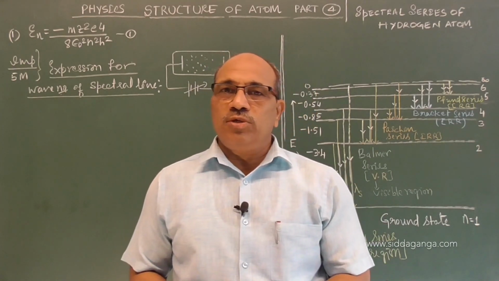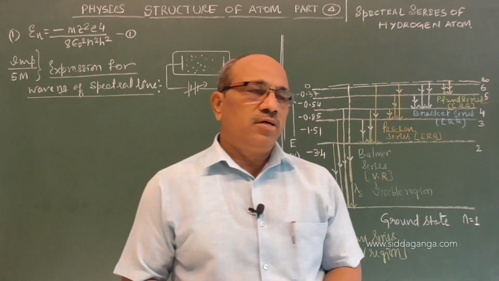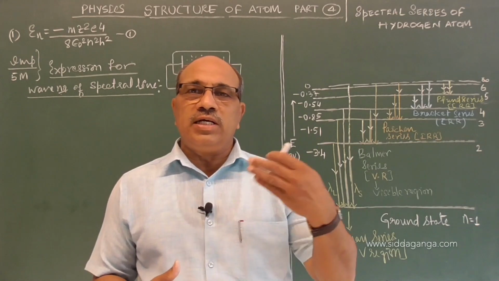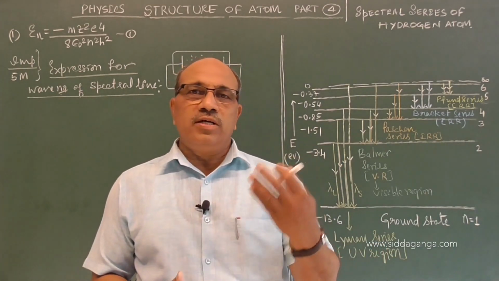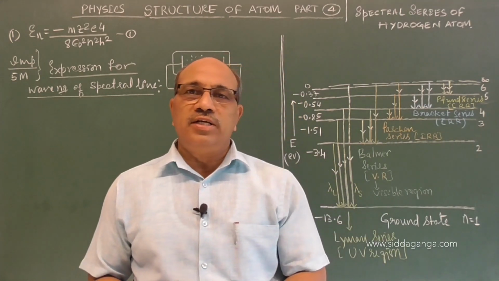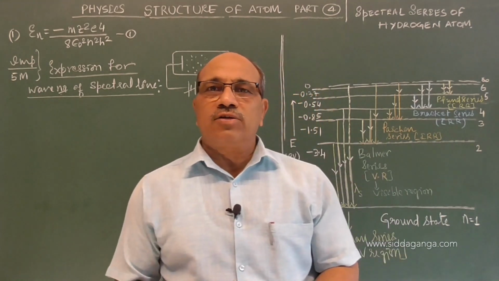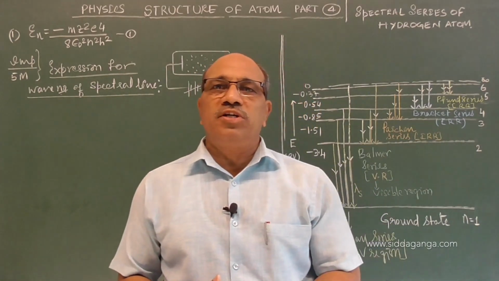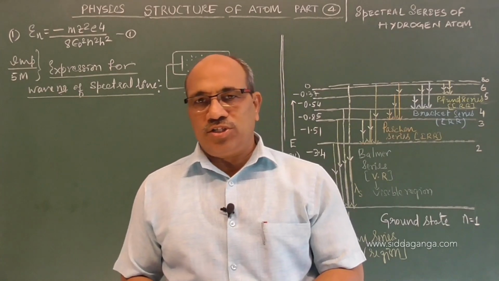And we also discussed two important factors. When we supply energy to the atom, it is absorbed by the electrons of the atom, and if that energy is sufficient to raise an electron to any higher permissible orbit, it goes to the higher orbit. Then we say the atom is excited. The process is called excitation, and the energy supplied is called excitation energy. Suppose it ionizes entirely, the electron is taken off from the atom; the supplied energy is then called ionization energy, and the corresponding potential is defined as the ionization potential or excitation potential.